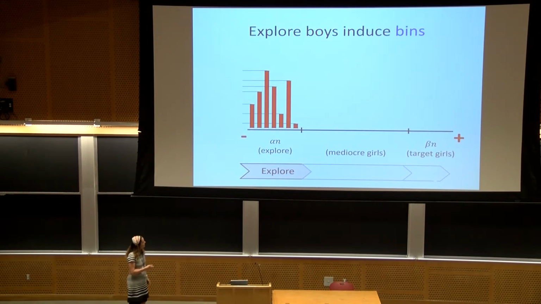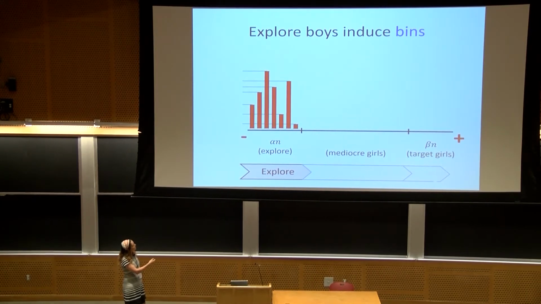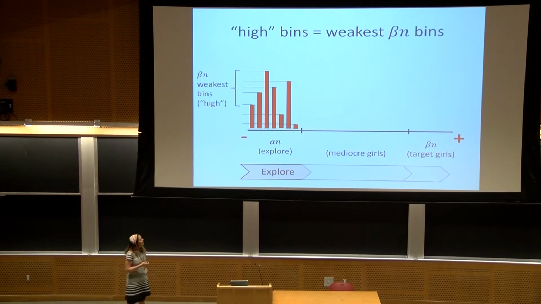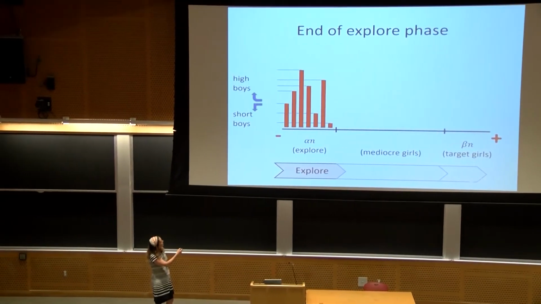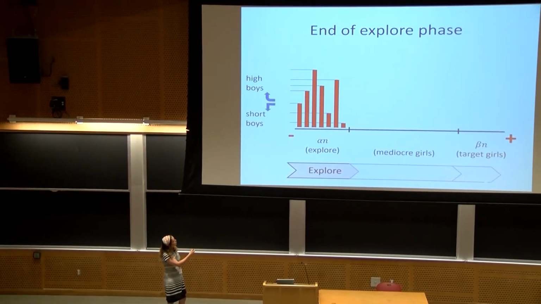At the end of the explore phase, we have bins. This matching induces some bins against which we will compare future boys that arrive. We call the beta n weakest bins the high bins. So high boys are boys that belong to these bins from the next phase, the exploit phase. The beta n boys here are high boys, and the boys that will be here are short boys.